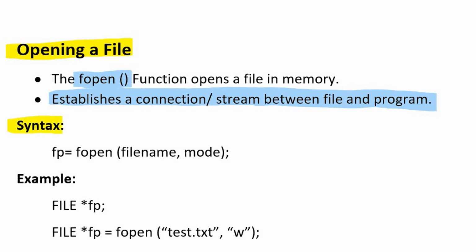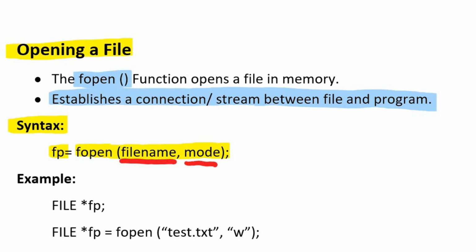The syntax for writing the statement to open a file in a C program is fp = fopen, and inside the parentheses two parameters are provided. First is the file name, the file that we want to open, and then the mode that defines how we work with the file. For example, if I want to just read a file, I open the file in read mode.